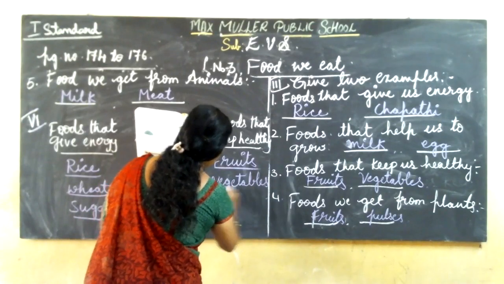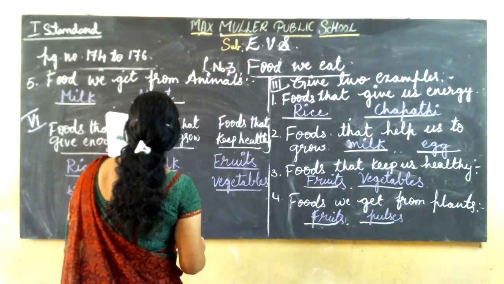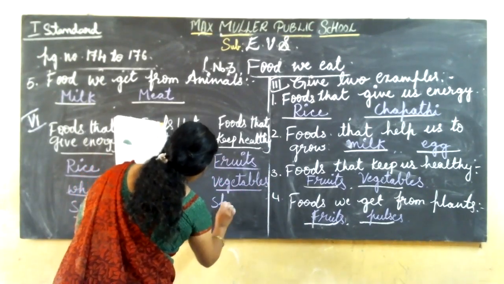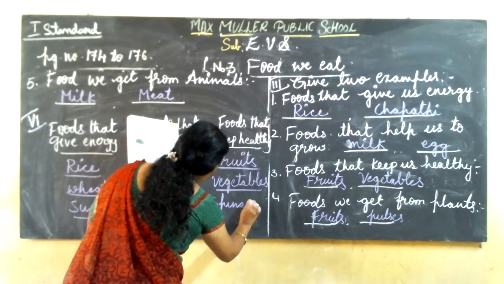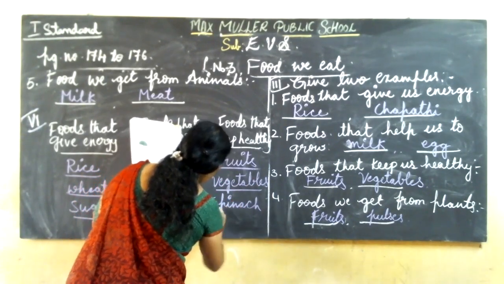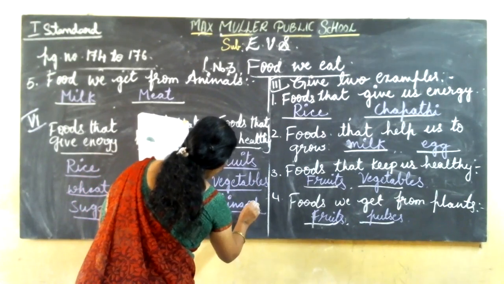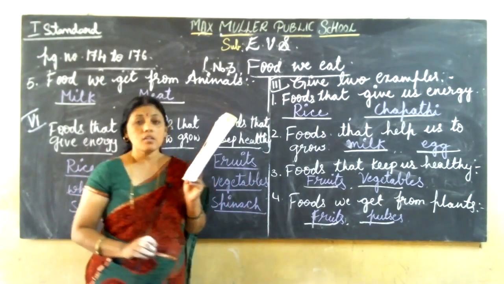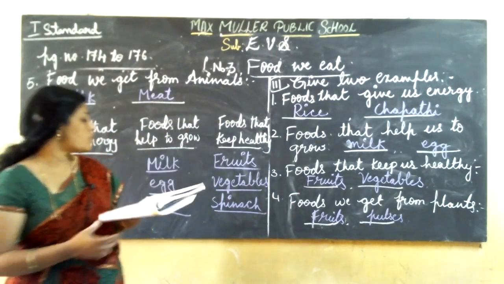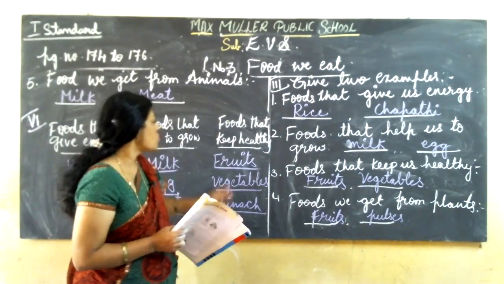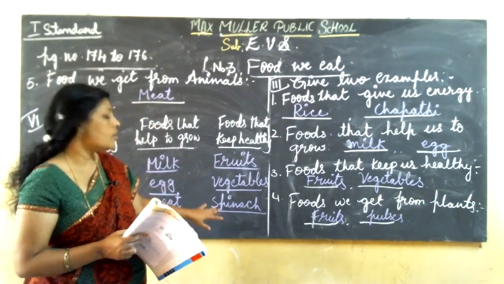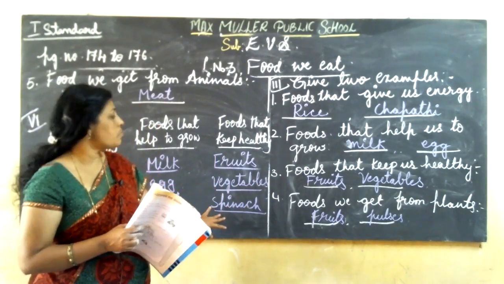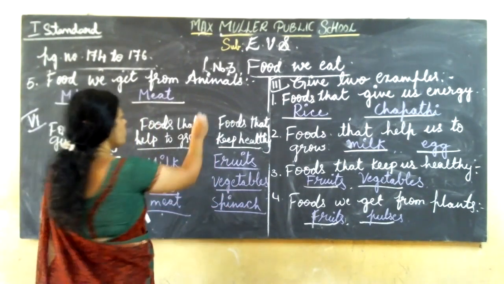You should add vegetables to your meals. Yes. Then spinach. Spinach means that is also one plant. Which plant? Yes, palak. So that is very healthy. So fruits, vegetables, this spinach, it keeps us healthy.